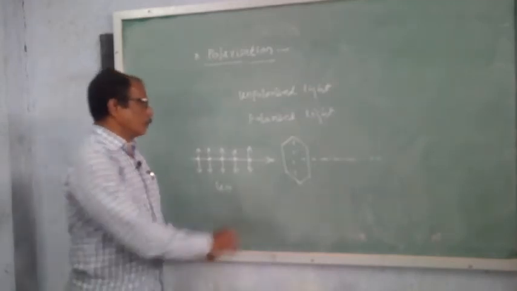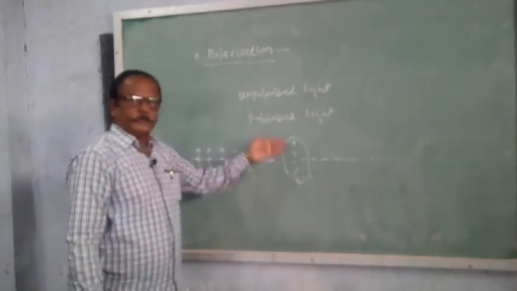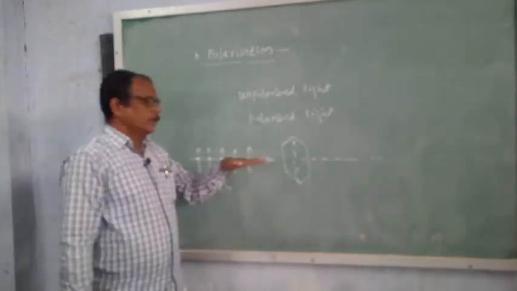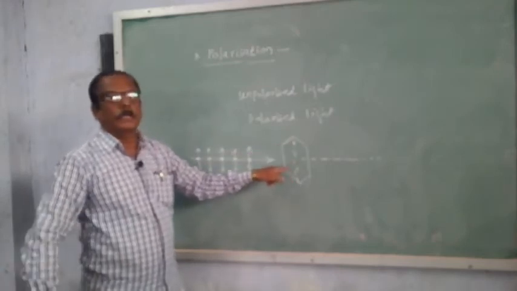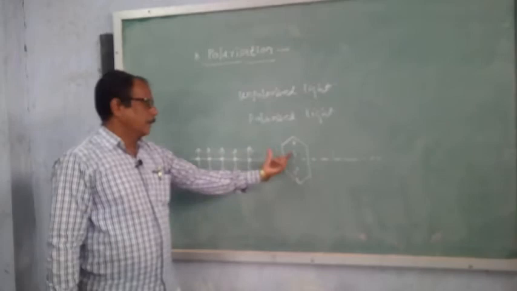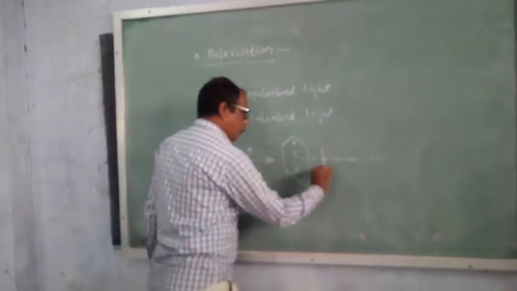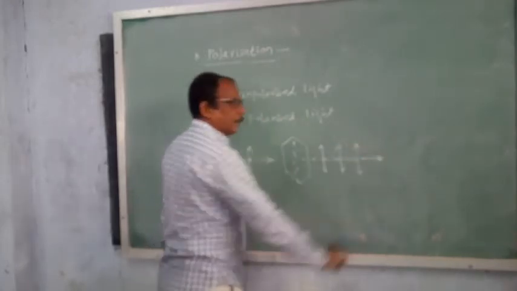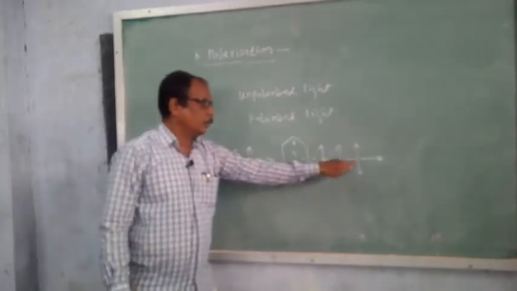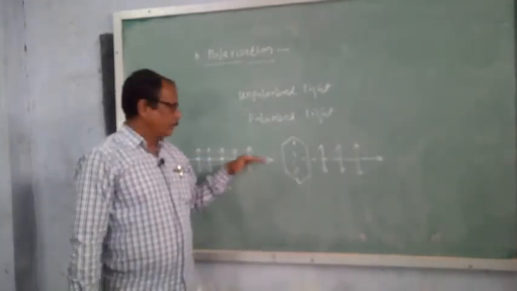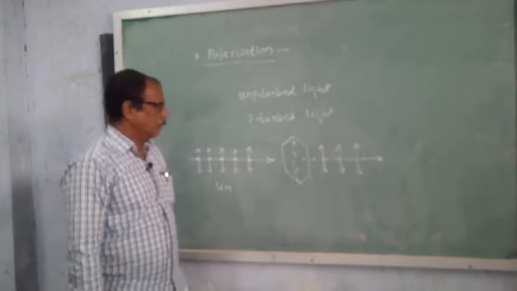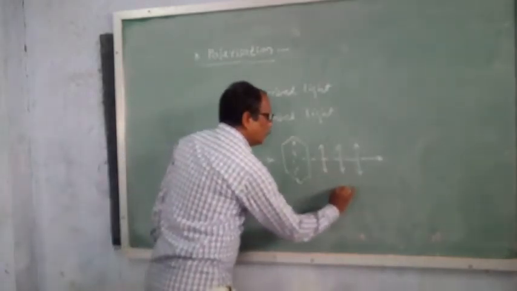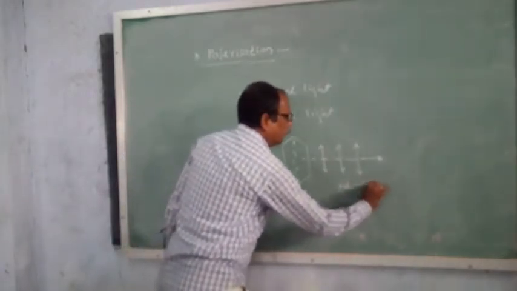That is, suppose the optic axis is vertical, then only vertical vibrations can pass, but the horizontal vibrations are stopped or restricted or confined by this calcite crystal. So the emerging light has vibrations in one plane only. Other vibrations are blocked. So dots are not shown because here at the optic axis vibrations are blocked. The light that emerges from the calcite crystal is known as polarized light.